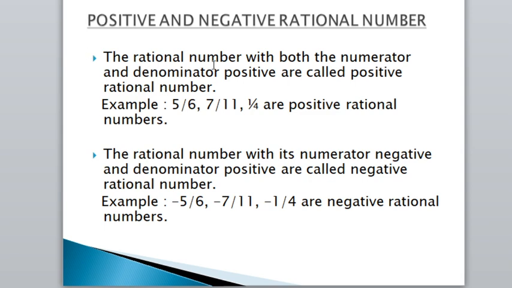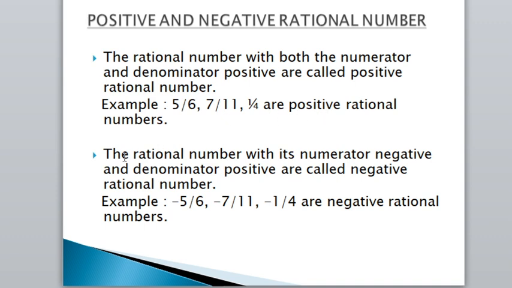The rational numbers with both the numerator and denominator positive are called positive rational numbers. So the rational numbers are positive rational numbers if the numerator and the denominator of the rational number are positive. For example, 5 by 6, 7 by 11, 1 by 4 are positive rational numbers.